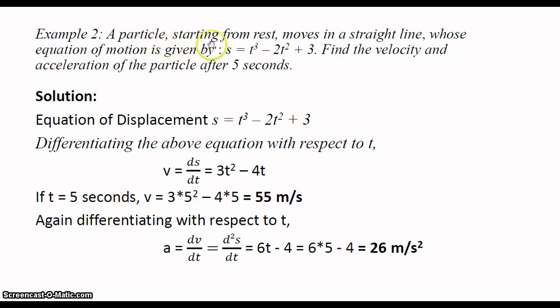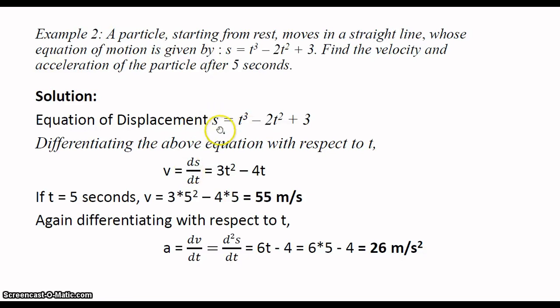A particle starting from rest condition moves in a straight line whose equation of motion, kindly note, is given by s is equal to t cube minus 2t square plus 3. Find the velocity and acceleration after 5 seconds. We know that rate of change of displacement is velocity, rate of change of velocity is acceleration. From that relationship only we have to find out the velocity and acceleration of the particle.